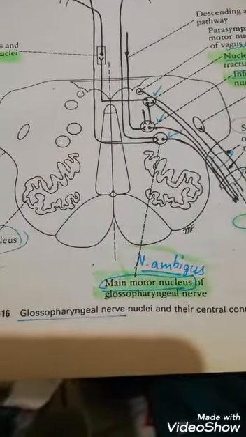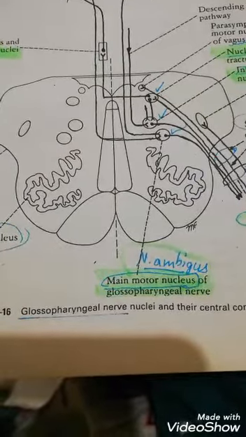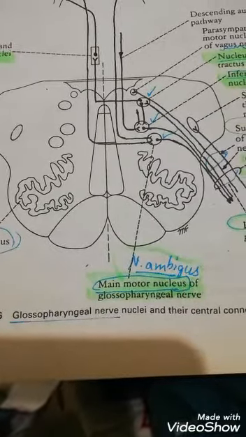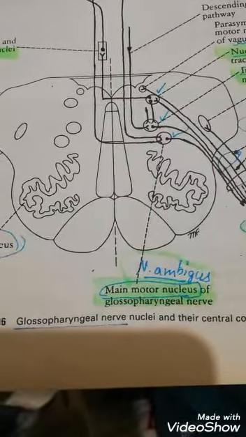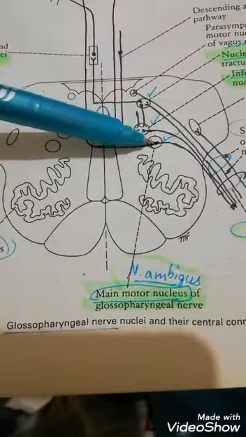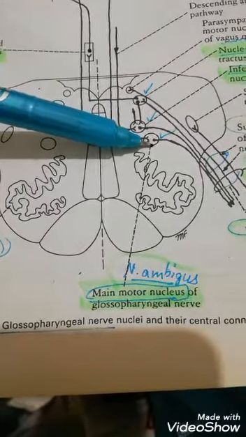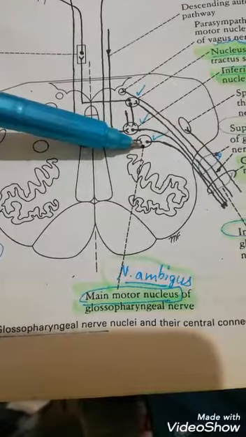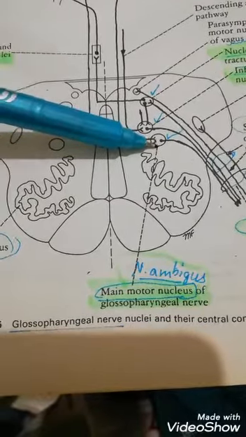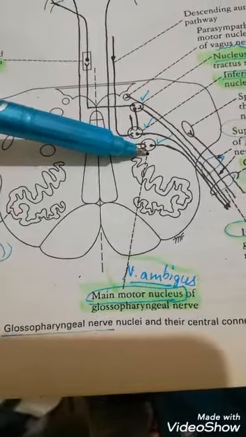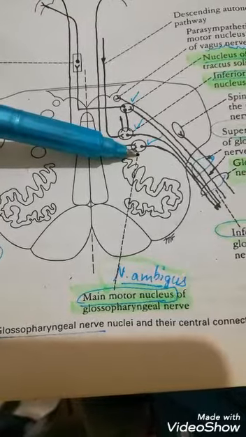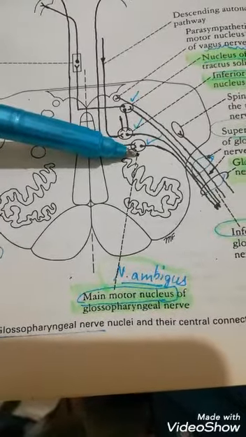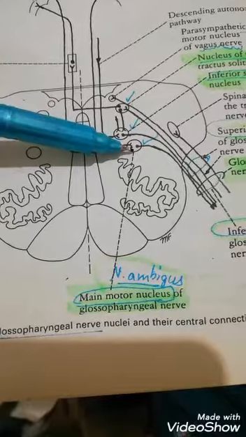We are looking into the cut section of the medulla oblongata in which these nuclei are buried. So concentrate. You are looking that this is the main motor nucleus of the glossopharyngeal nerve, which is called the nucleus ambiguus. The upper part of the nucleus ambiguus is taking part in the nuclei of this glossopharyngeal nerve.